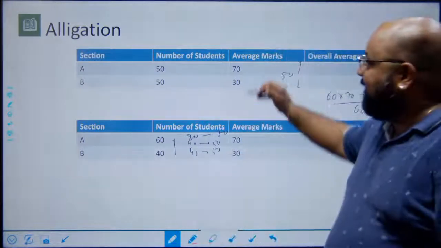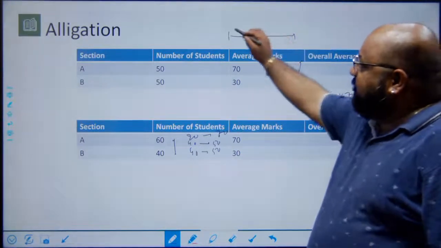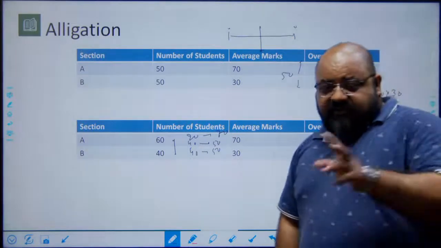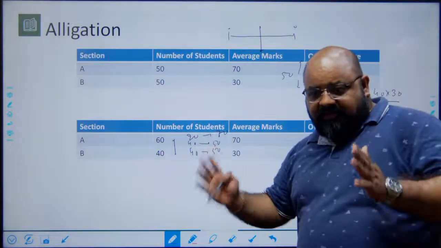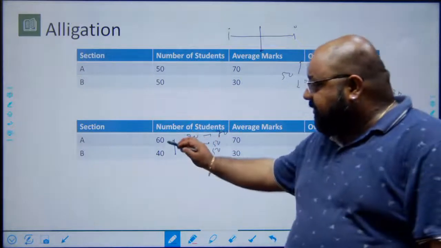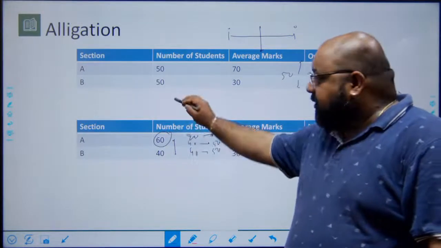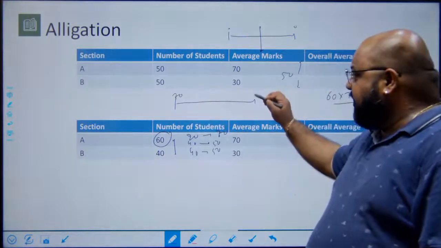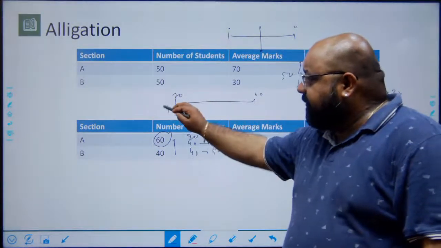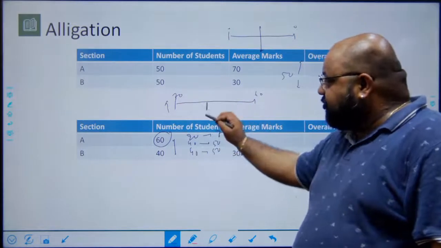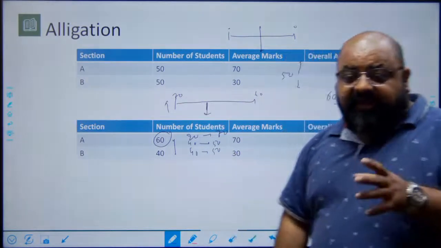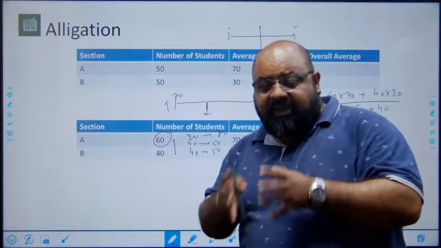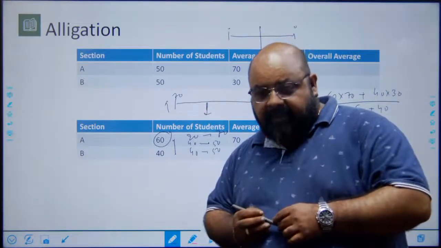So what I'm saying is, in case of average, we said if there are two values which have an equal weight, the overall average will be the center of these two values. They'll equally divide the difference. But if the number of students here is larger, here the average score is 70, here the average score is 30, and the number of people here is more, the average will tend to shift towards 70. That is the idea of weighted average. The average is closer to the number which has a higher weight or higher representation in the overall data, right?